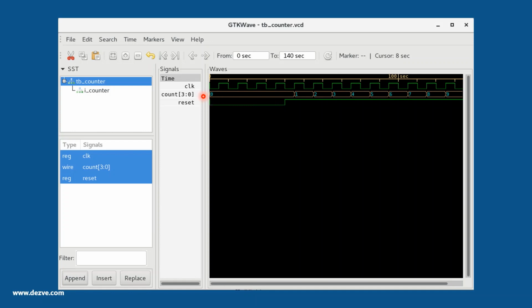If you see here, we had an active low reset, so reset was asserted here. The moment the reset gets deasserted, the count gets cleared to 0, and you see after 40 we had deasserted the reset. So 10, 20, 30, 40, this is the time where the reset is deasserted. After deassertion of reset, since our design is synchronous, the next update to the count would only happen at the positive edge of the clock.